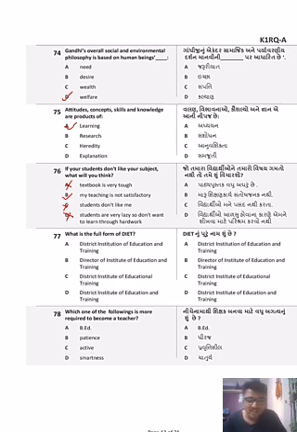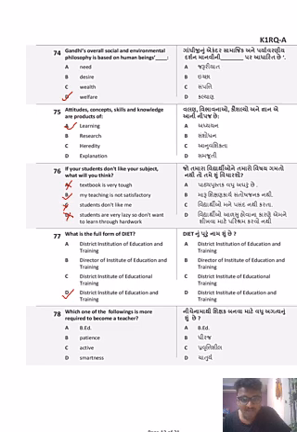What is the full form of DIET? It is District Institute of Education and Training. Okay. District Institute of Educational Training. District Institute of Education and Training. It is option D.